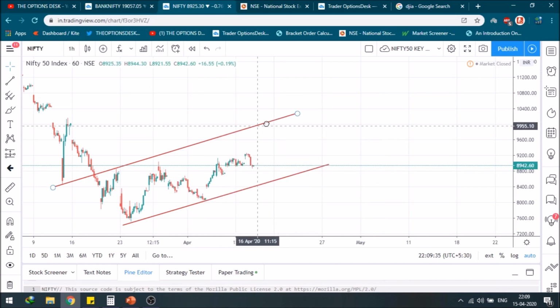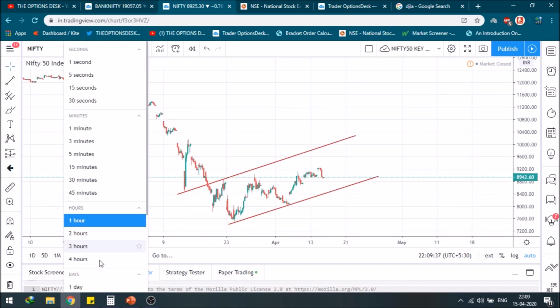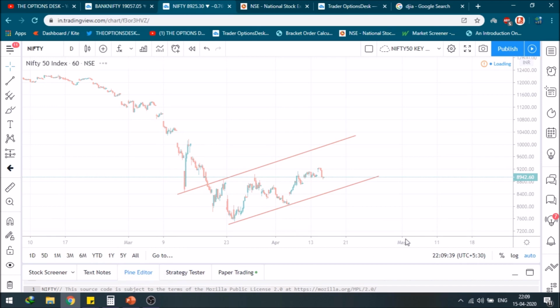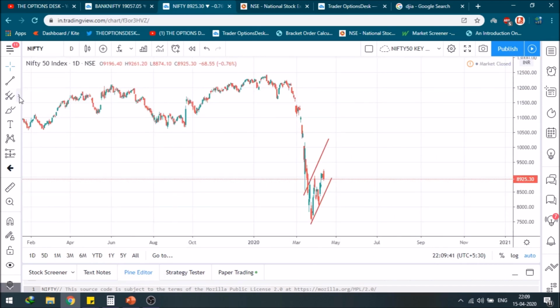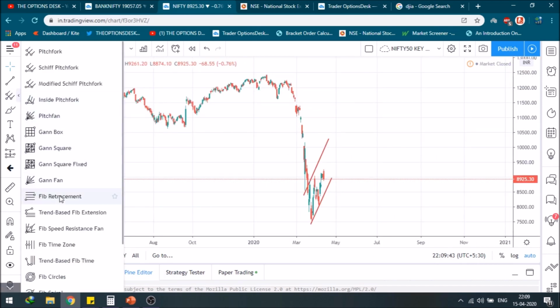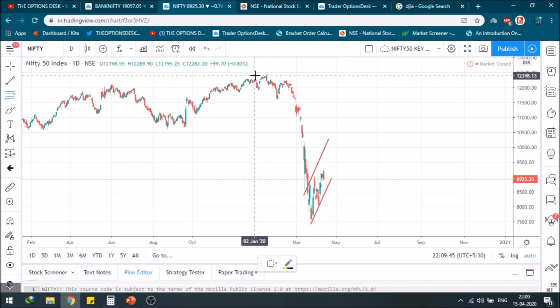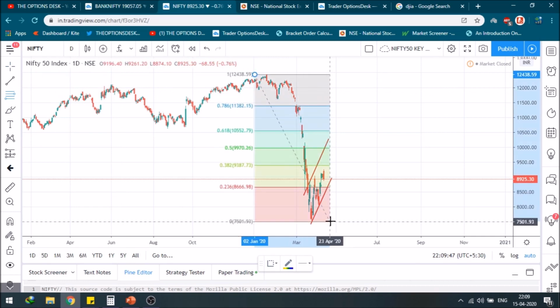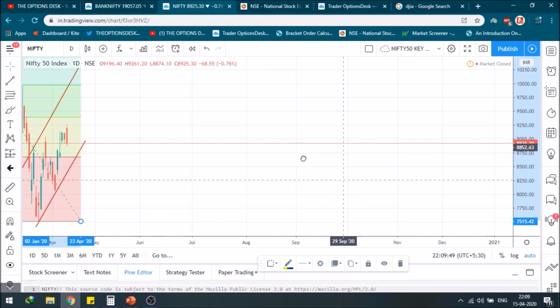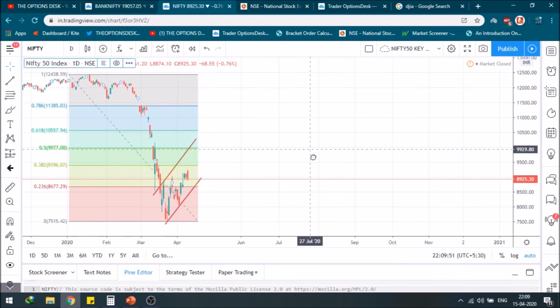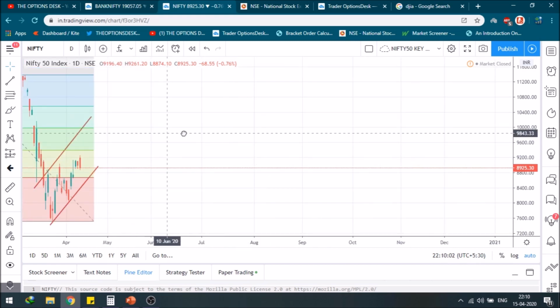Coming to Nifty, as this is a 1 hourly chart, let's first shift to the 1 day time frame. As you can see, this is the 1 day time frame, and now opening the Fibonacci retracement tool, keeping it here and joining it here. As you can see, it clearly says that the 38.2% is still unachieved and doesn't look like it's going to be achieved, because the market has retraced back due to the global cues. So now let's see what levels we can find.